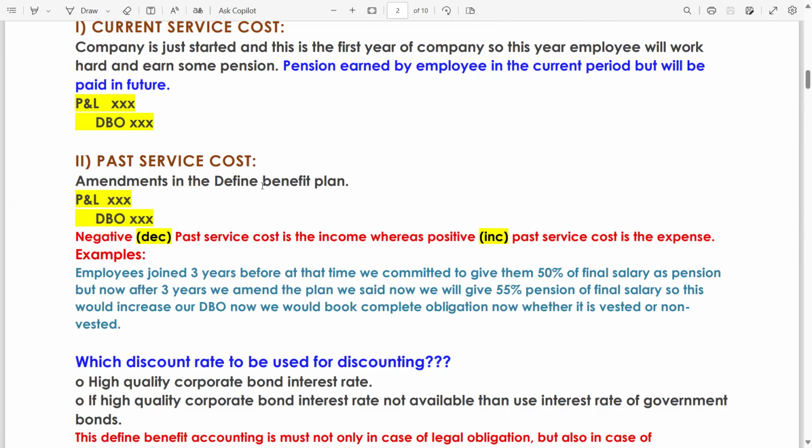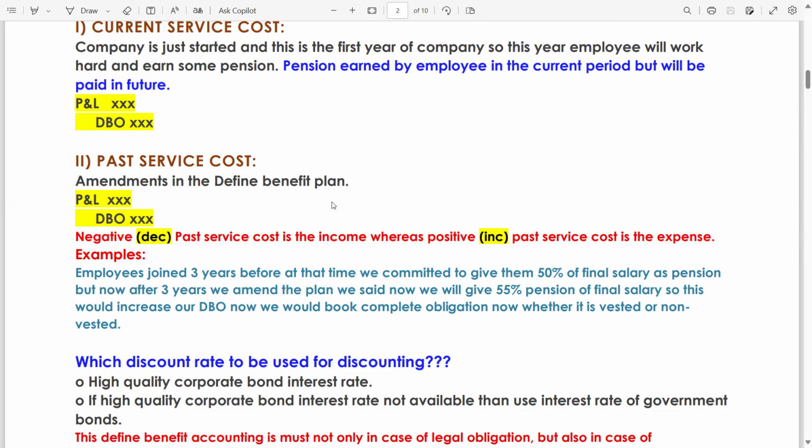If your past service cost after amendment is decreasing, it means it is a negative past service cost, which is income. Why income? Because your obligation will reduce, and whenever there is a reduction in the liability, it becomes income. Or you can say a decrease in expense results in income.